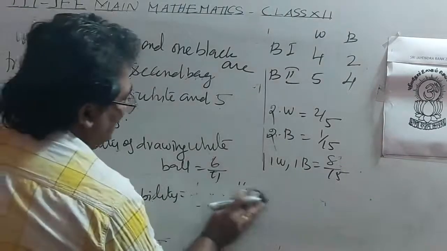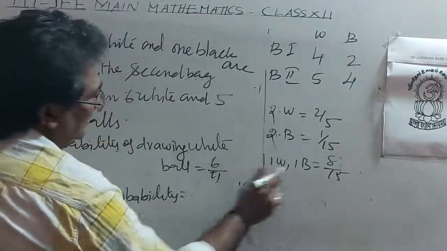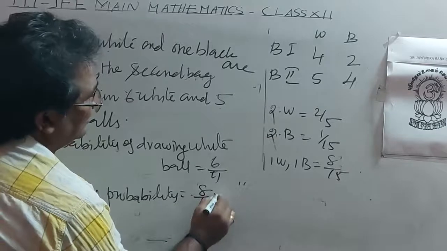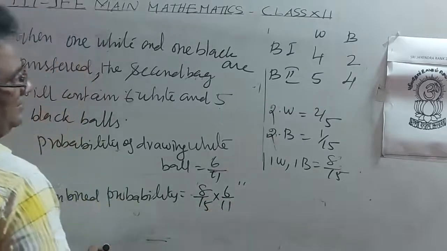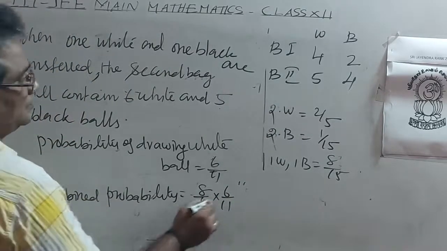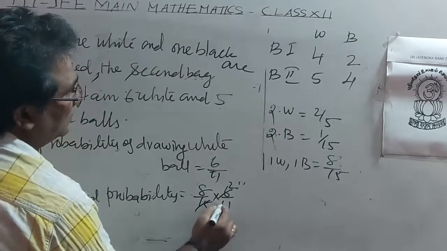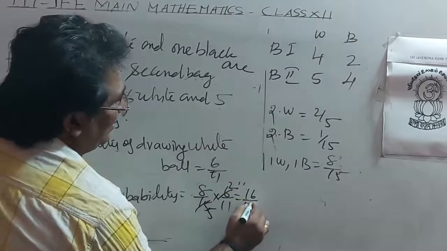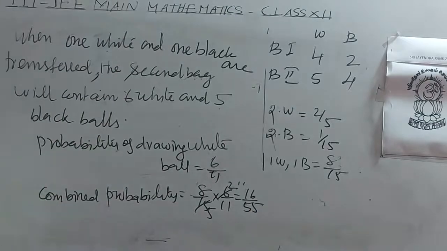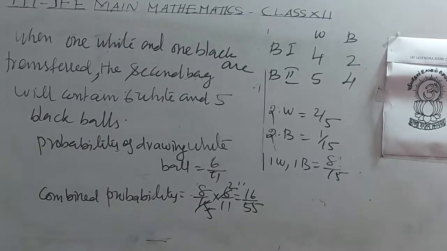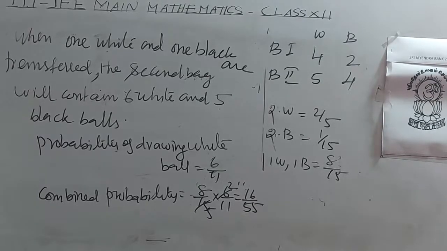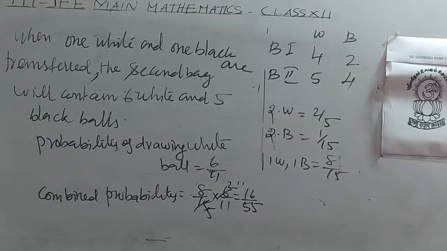So the combined probability 8 by 15 into 6 by 11, 16 by 55. Why do we combine probability? Transferring first balls from first bag to second bag and then taking a white ball from that. So both events should be multiplied.